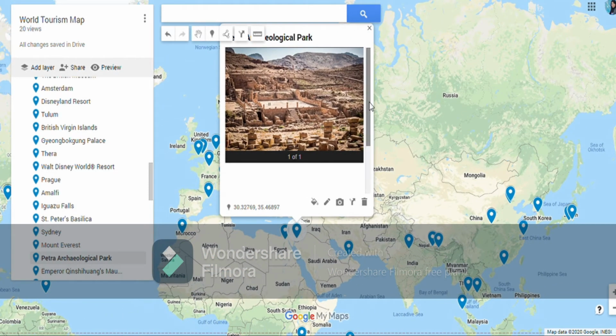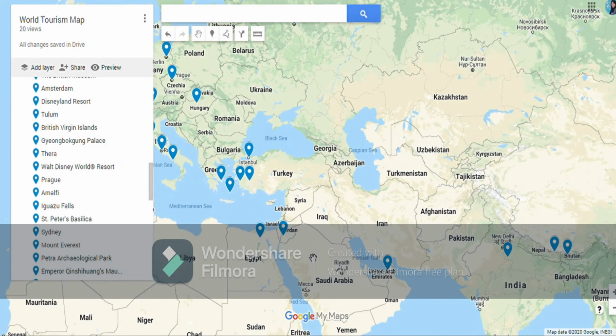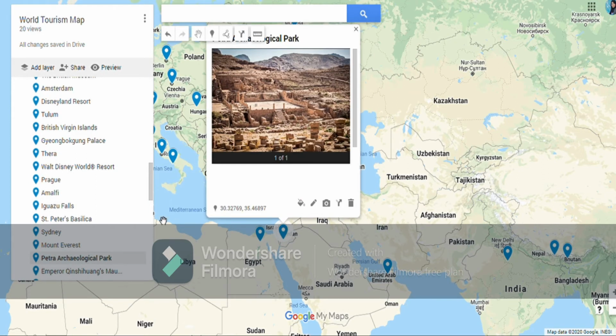So here's the location of Jordan. Near to Egypt we have Jordan, Israel. Okay, so here we have Petra in Jordan. It is also again very ancient archaeological remains. Petra, it's an archaeological park.